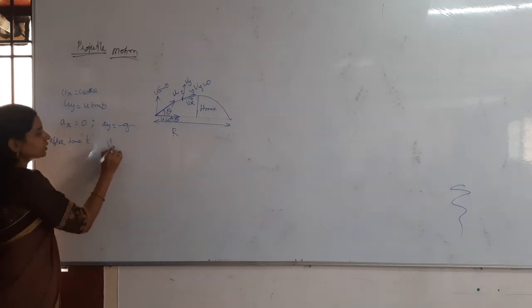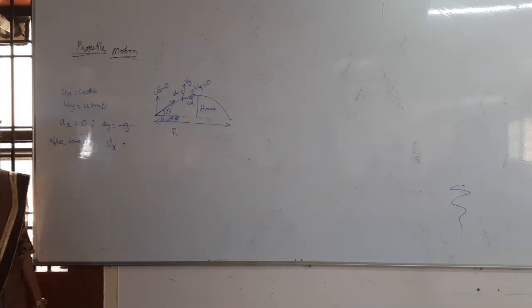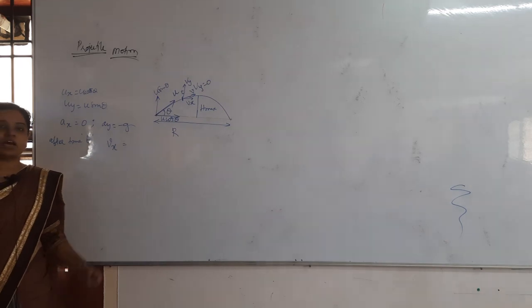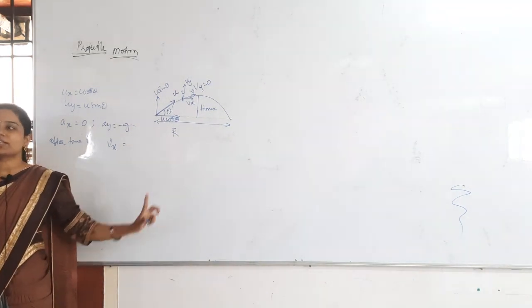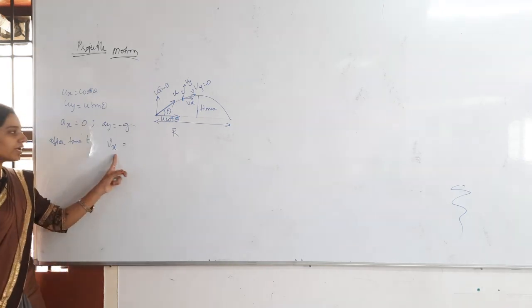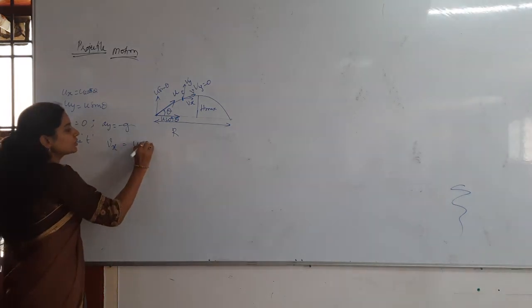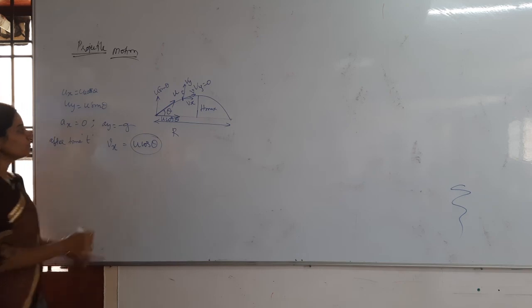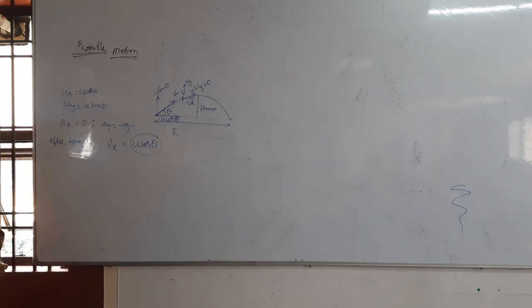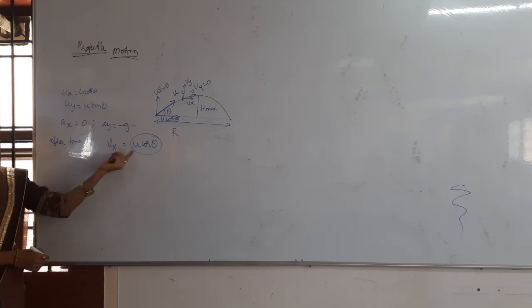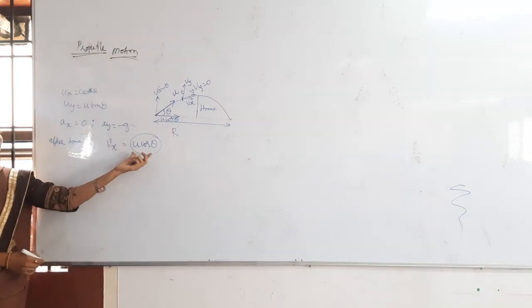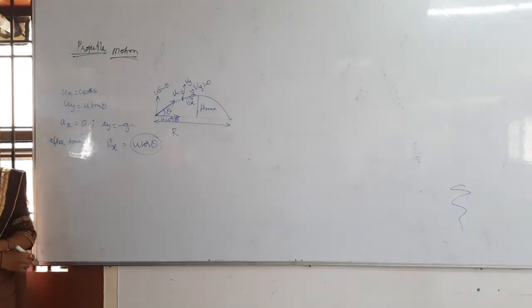And from this, after time t, the velocity along the horizontal, Vx, is equal to u cos theta. Whether after a small time t, time of ascent, time of descent, or total time of flight, anywhere Vx is equal to u cos theta only. What is the reason? Because Ax is equal to 0. Ax is 0, then only Vx will be constant. Vx is constant, which is u cos theta.